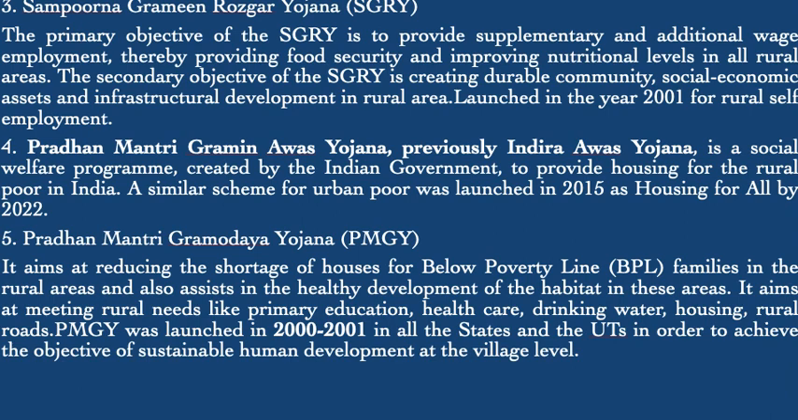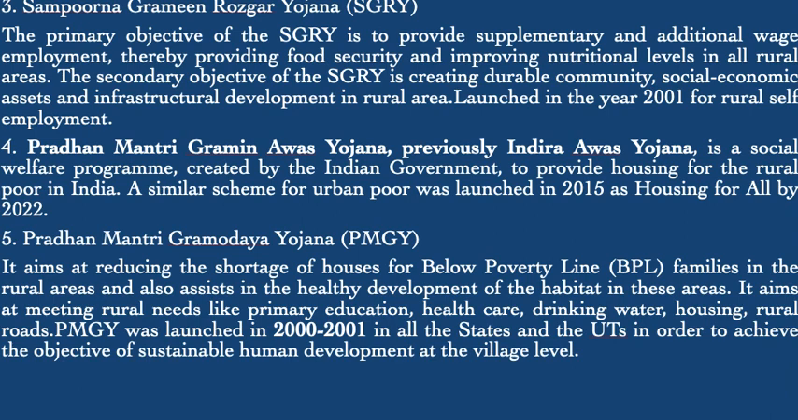Pradhan Mantri Gramin Awas Yojana, previously Indira Awas Yojana, is a social welfare program created by the Indian government to provide housing for the rural poor in India. A similar scheme for the urban poor was launched in 2015 as Housing for All by 2022.